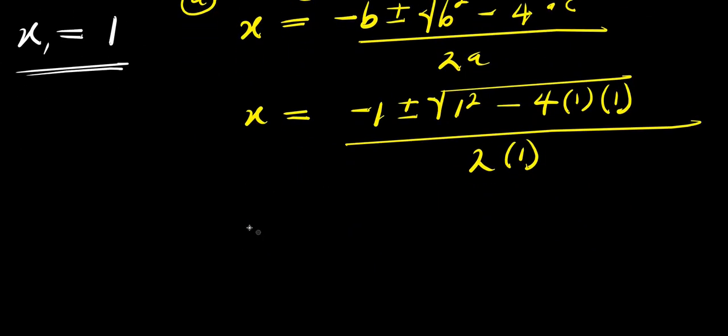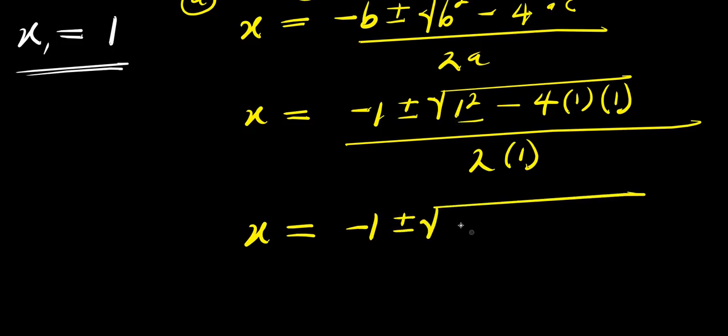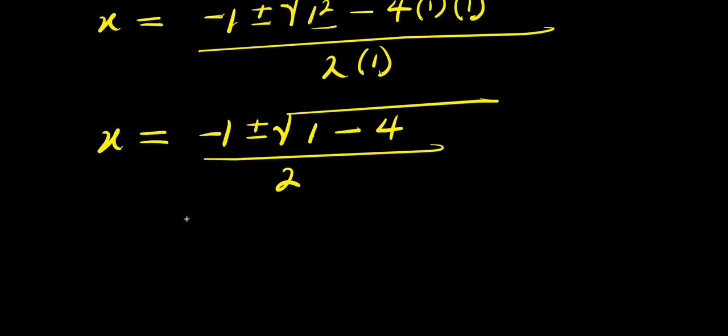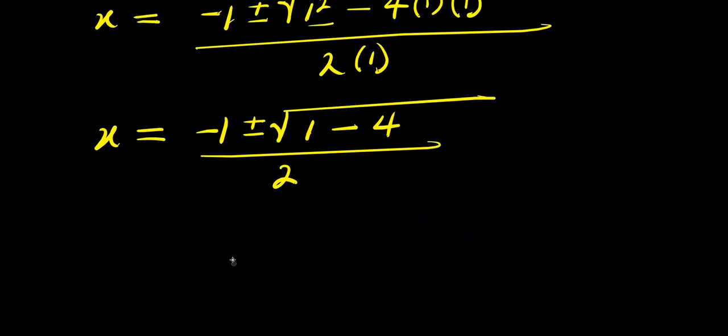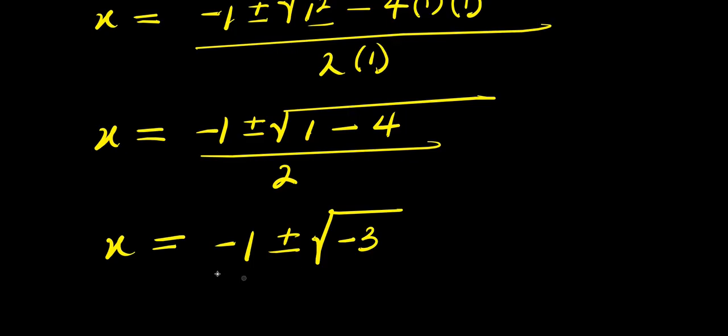So from here, x equals negative 1 plus or minus square root of 1 power 2, that is 1, minus 4 times 1, divided by 2. So I have x equals negative 1 plus or minus square root of 1 minus 4, this is negative 3, divided by 2.